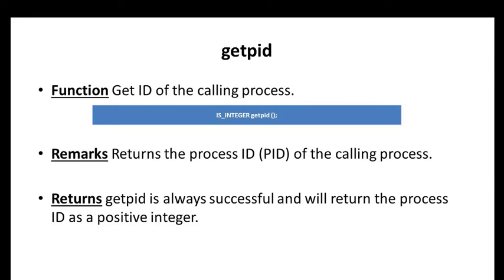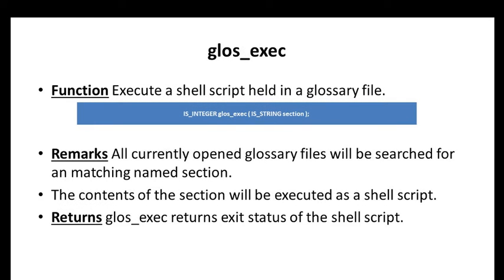PID is nothing but the process ID of the calling process. getpid is always successful. It never fails, and it always returns the process ID as a positive integer.